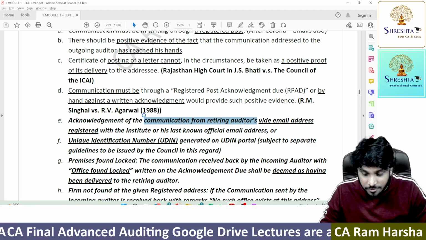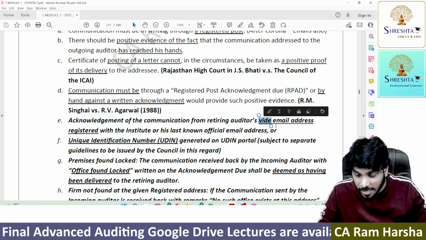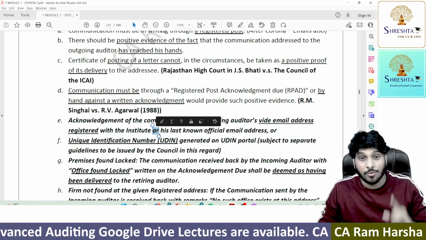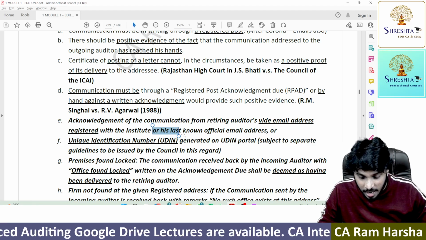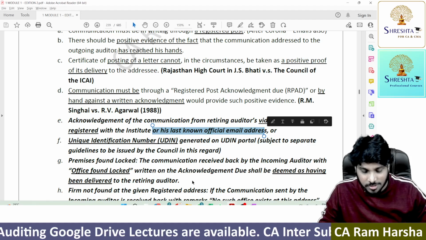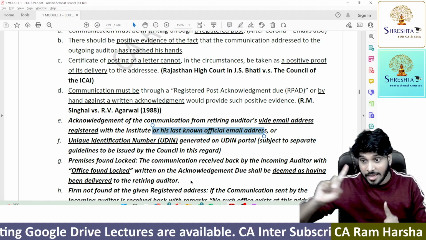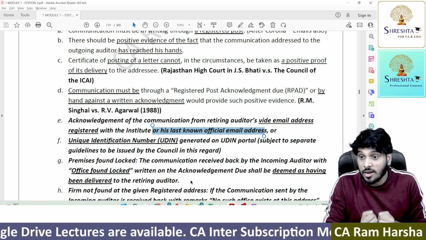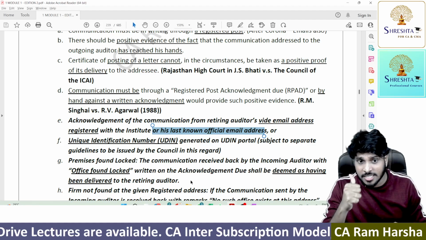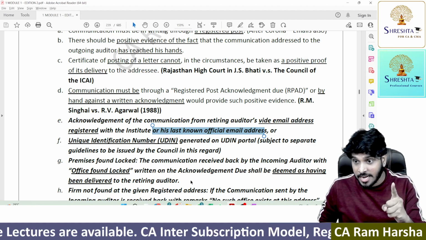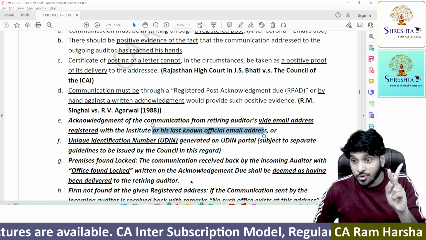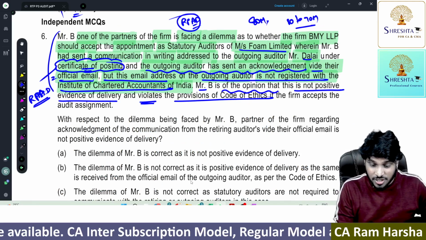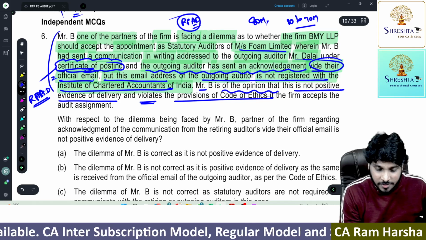acknowledgement of communication from the retiring auditor, via the email address registered with the institute, or, you see here very clearly, observe it very clearly, the last known official email address. Either I can get an acknowledgement of delivery, or an acknowledgement of NOC, from which addresses? The official mail ID, last known, whatever, or the institute registered mail address. Both I can use.